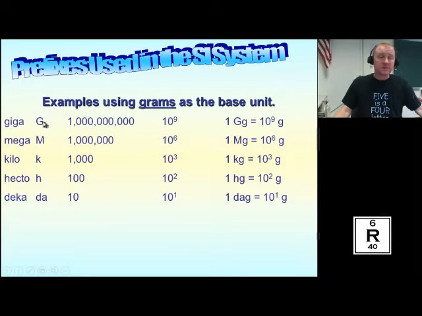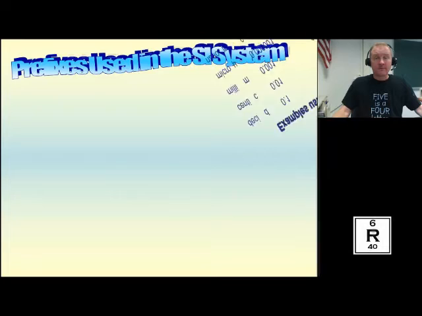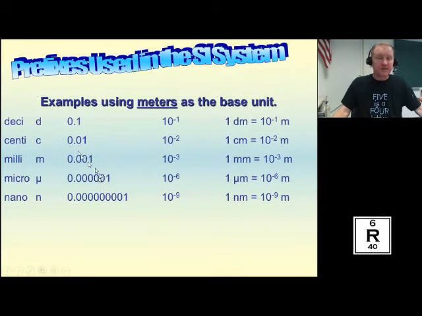In my class, you are going to be required to know giga to deca. These are the large ones that I want you to have memorized, because we'll be using these throughout the year when we use very large numbers. And for very small numbers, I need you to remember deci all the way to nano. And again, for every 1 deci, it's a tenth. So for every 1 decimeter, it's a tenth of a meter, not the other way around.